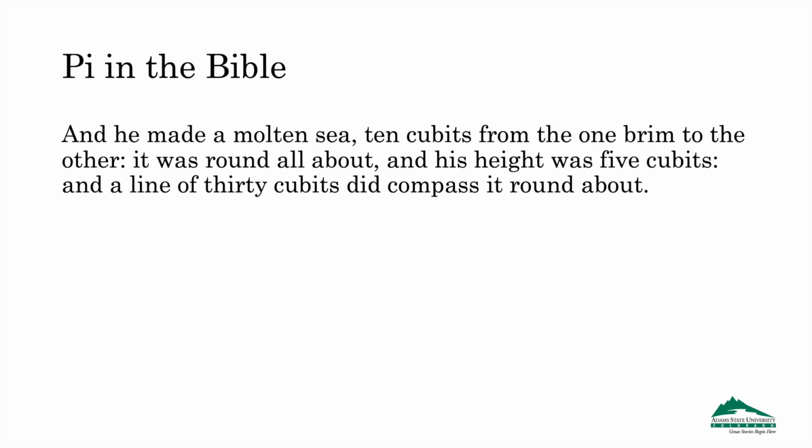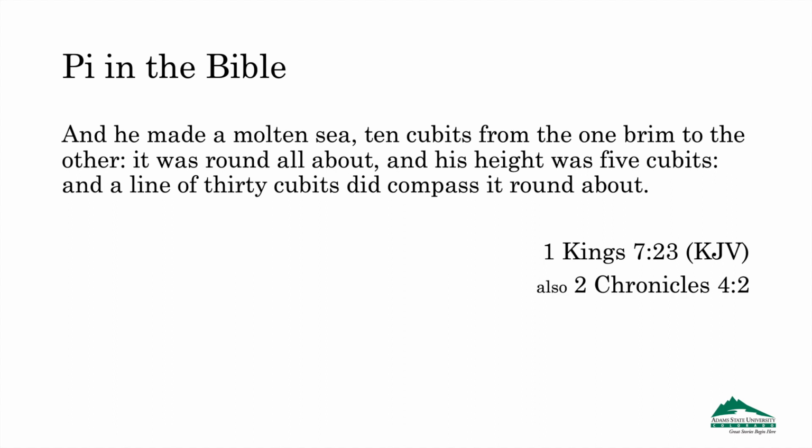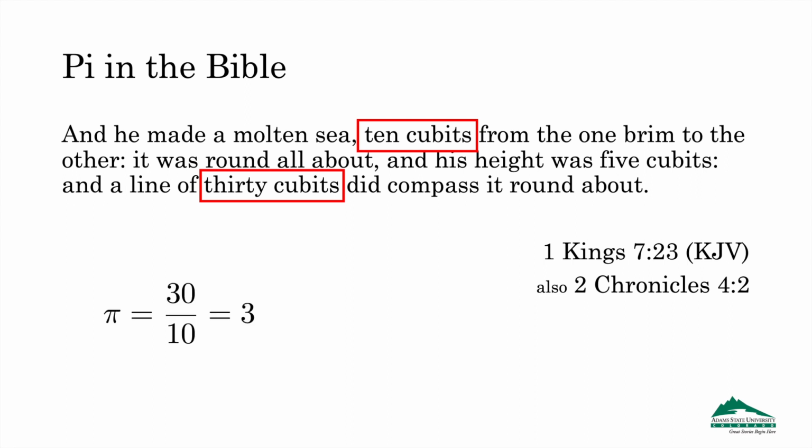A passage from the Bible states, "And he made a molten sea, 10 cubits from the one brim to the other. It was round all about, and his height was 5 cubits, and a line of 30 cubits did compass it round about." This particular passage comes from the first book of Kings, but substantially the same description appears in 2 Chronicles as well. If we take the description literally, using 10 cubits as the diameter and 30 cubits as the circumference, we have the value of pi is equal to 3, which is about 4.5% too small.